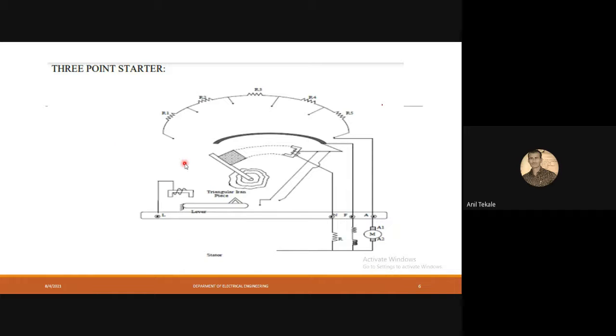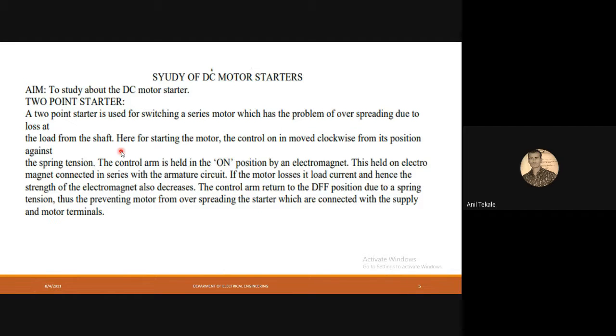Basically this is the 3-point starter, but a few types are there, like 2-point, 3-point and 4-point. The 2-point starter is used for the series motor. It is not used for the DC shunt motor because it has problems regarding the spreading current.